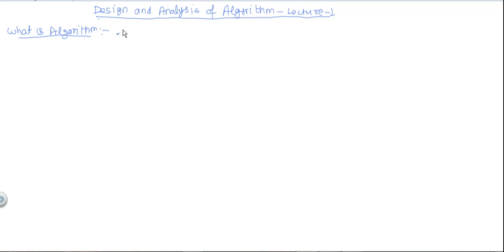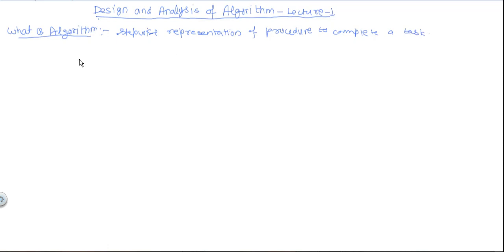So algorithm is stepwise representation of procedure to complete a task,